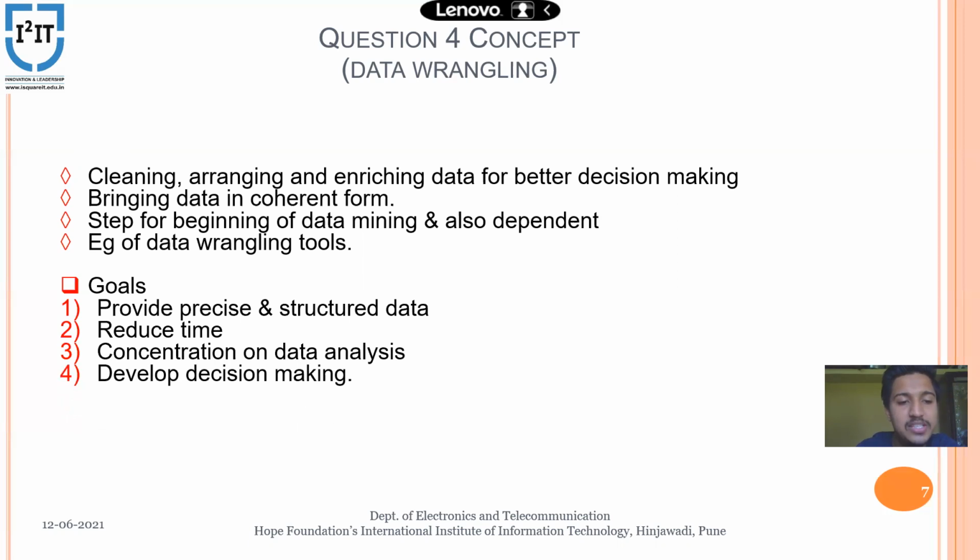Fourth is developing decision making. As I've told in the first point, providing precise and structured data helps to develop decision making. So we can be firm on a particular decision, because we can analyze this data.